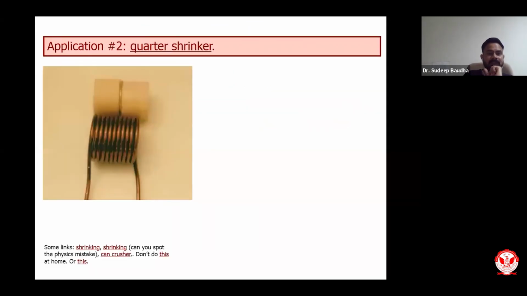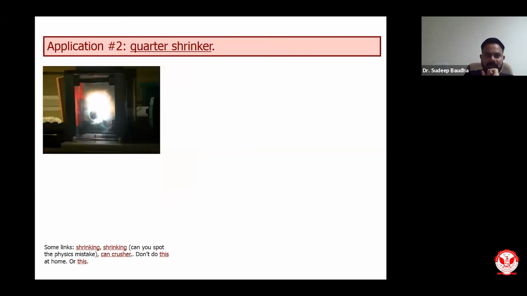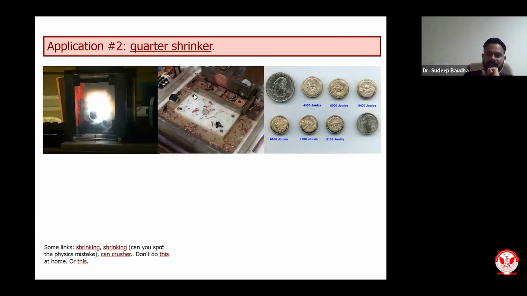The second application, you can use a quarter shrinker, or we call it a coin shrinker also. So we have a capacitance connected to this. We release some energy at a particular instant, and after releasing energy, you can see the coin shrinks. So these are the various forms of the coins which they have obtained. This is from the National Laboratory of US. When they provide different amounts of energy, you can see how the coin shrinks.